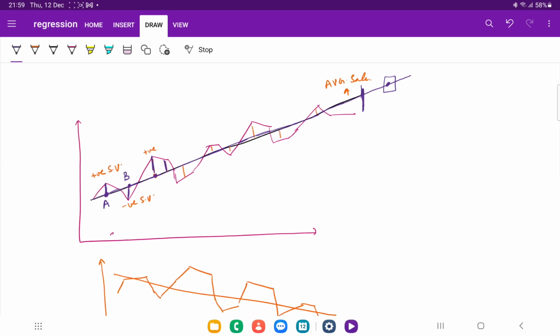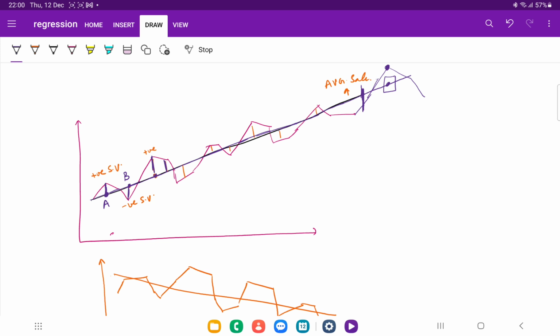Now remember, this is not the actual sales, this is the average sales. To calculate the actual sales, you need to get the seasonal variation. So if this period has a positive seasonal variation, let's suppose the last quarter of the year, because that is closer to the Christmas season, the year end, generally we see a lot of sales going on at the end of the year.